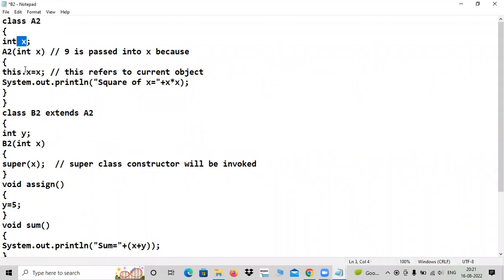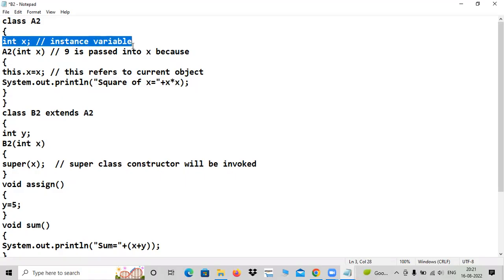Got it? So this left hand side X is nothing but the class variable, the instance variable. You can call this an instance variable because it is non-static. Non-static means dynamic. An object is an instance of a class. You know that, right? So this is a dynamic variable. It can move anywhere in this program, having more life. This is having more life when compared to this X.